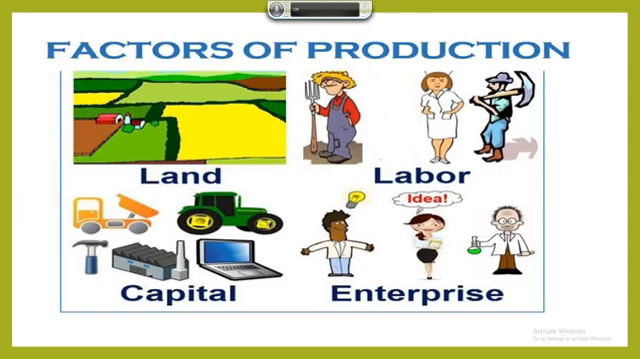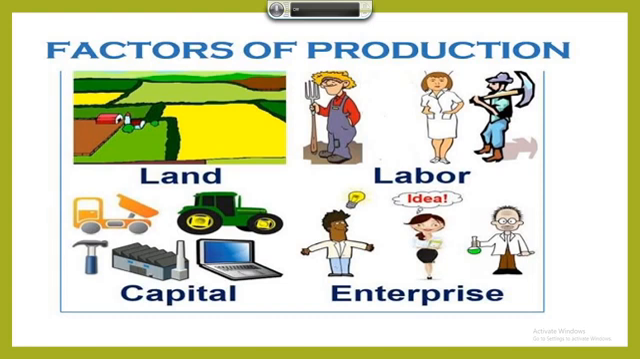You need knowledge and enterprise. Knowledge and enterprise are required by human beings to put together land, labor, capital and produce an output. Why is human capital important? Because knowledge and enterprise are required by human beings to bring together all the other three factors of production, that is land, labor and capital, to produce an output. This is called human capital.